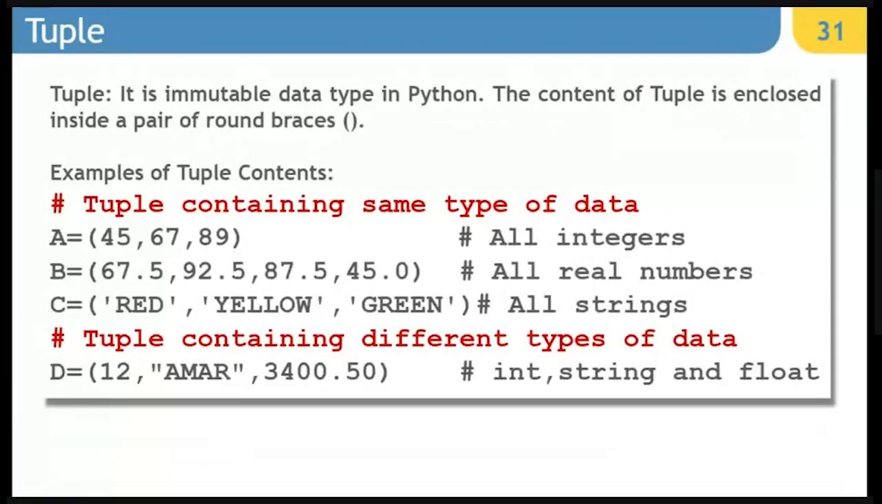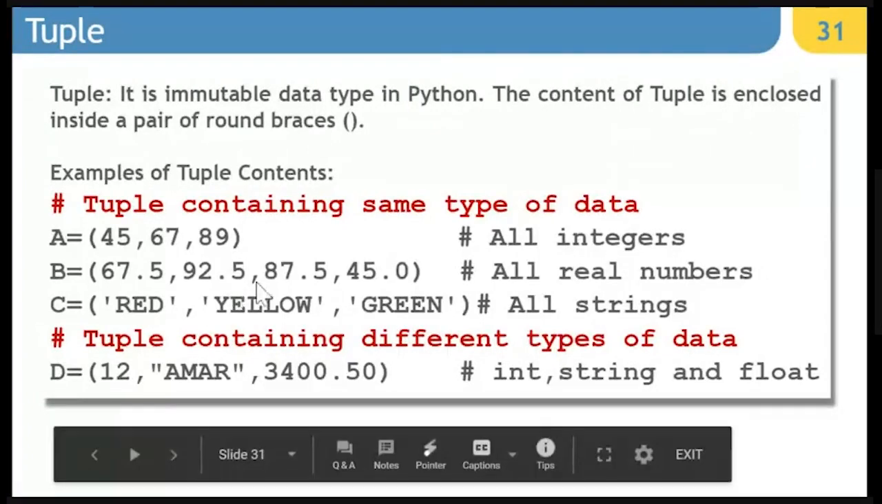Here you have an example of a tuple. In the first example we have all integers. In the second example we have all float numbers. In the third example we have all strings, and in the fourth example we can have any type.